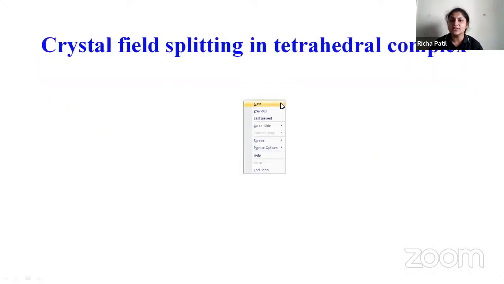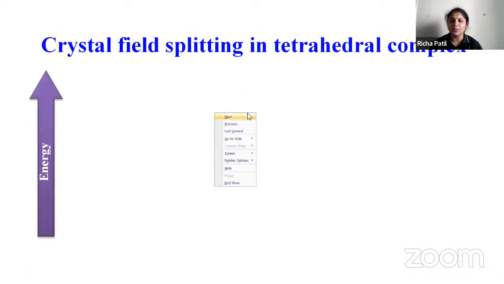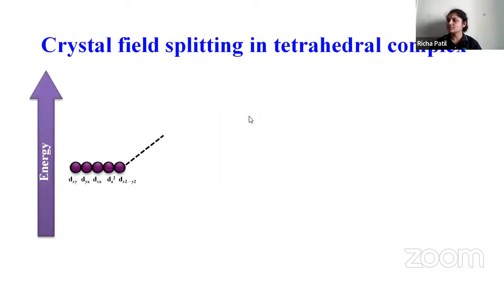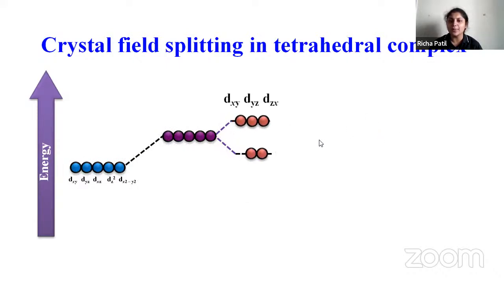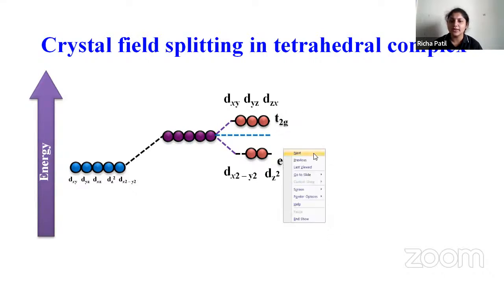So crystal field splitting in tetrahedral complex, we'll see. What happens here? So this will split into t2g and eg. Up is your dx square. So this is a splitting. You have already studied this, so I'll just go faster. It splits into t2g and eg. The barycenter here is given as 10 Dq. So upper will be 0.4, down will be 0.6 Dq.